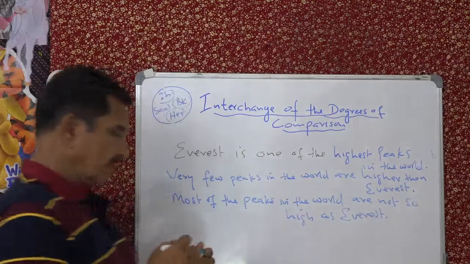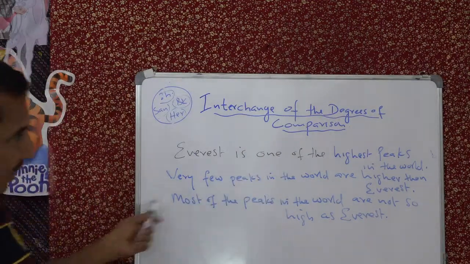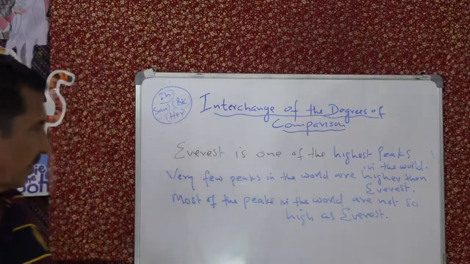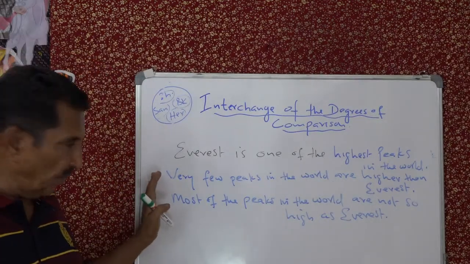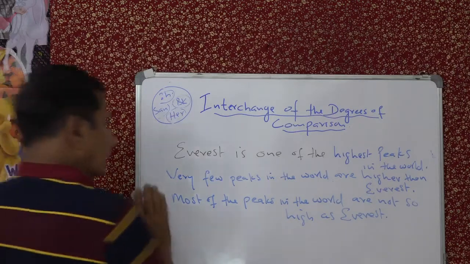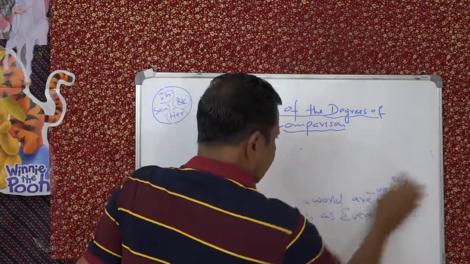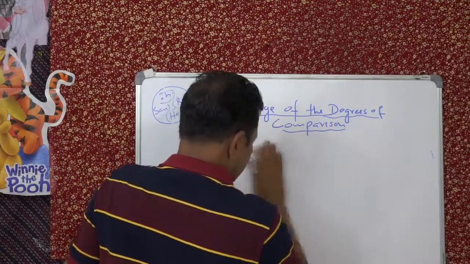I think now it's clear to you. So in case you get this phrase one of and the superlative, start the comparative with very few and the positive with most of the peaks. Is that clear? So this is all about interchange of comparisons.